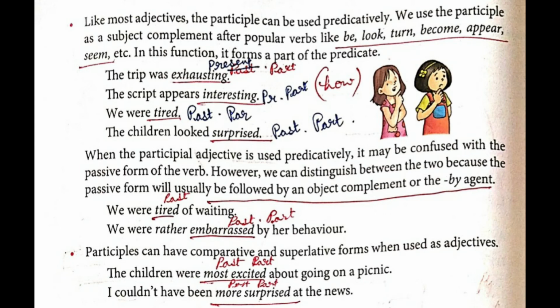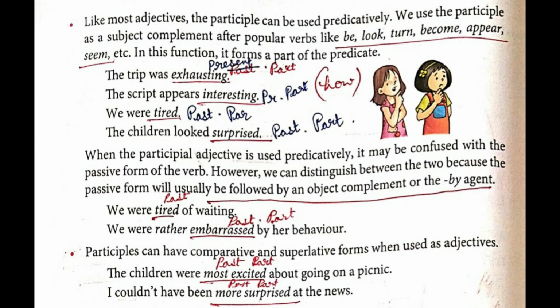They are used for intransitive sentences also, as well as complement also. In this function, it forms a part of the predicate. Now here, what does the participle act as in these sentences? They act as predicative.